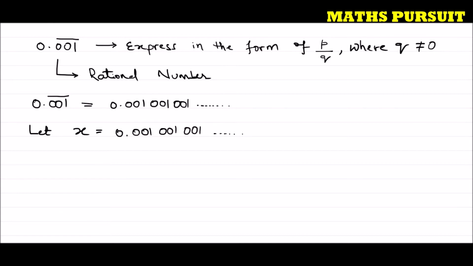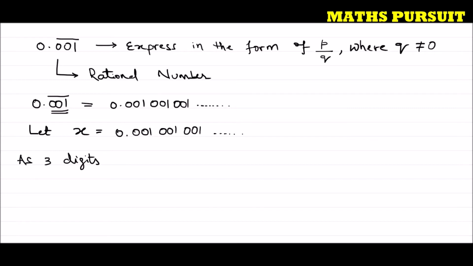Now one most important thing is that try to understand 3 digits are repeating here. We could see that 3 digits are repeating here, 001. So as 3 digits are repeating, let us multiply 1000 to both sides of the above equation.